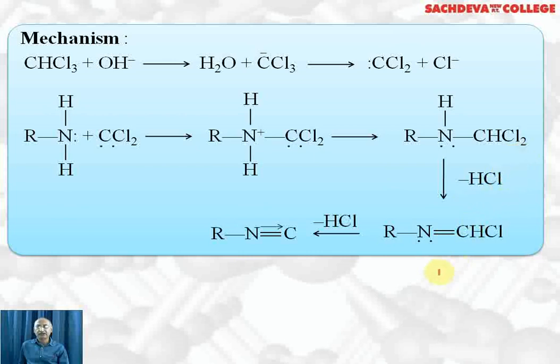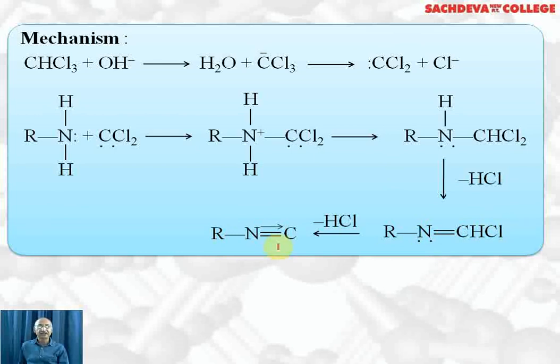HCl will be lost and we get RN with a double bond CHCl. From this compound again HCl will be removed, H from here, Cl from here, and here a triple bond will be formed. This pair of electrons will be donated to carbon so that its octet is complete and HCl is lost. We get alkyl isocyanide.